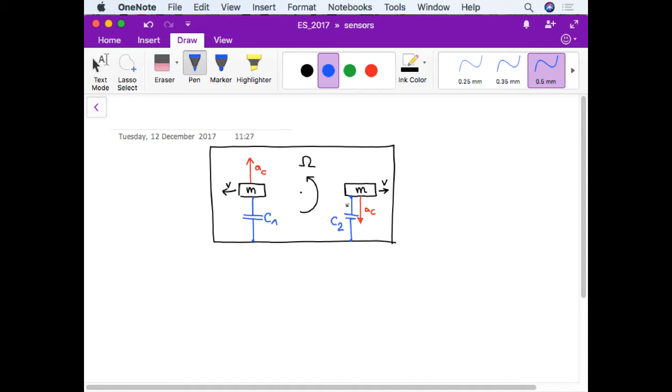These two accelerations in opposite directions will give me a displacement in opposite direction, and therefore will change the two capacitances in opposite directions again. So I can use exactly the same circuit that I've shown you some minutes ago in order to transform this variation of capacitances into a voltage. So I will have that C1 minus C2 is going to be proportional to the rotation. So I know how much everything has been rotated.